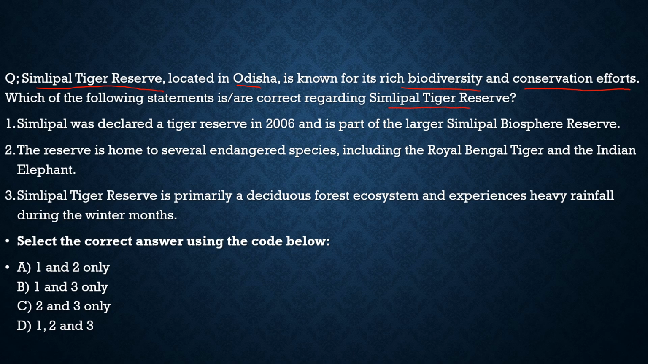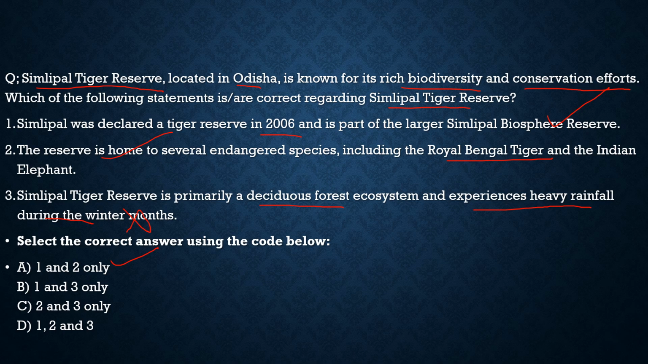First statement, Simlipal was declared a tiger reserve in 2006 and is part of the larger Simlipal Biosphere Reserve. Correct. Second statement, the reserve is home to several endangered species including Royal Bengal tigers and the Indian elephant. Correct. Third, Simlipal Tiger Reserve is primarily a moist deciduous forest ecosystem and experiences heavy rainfall during the winter months. No, this is incorrect. It is during the monsoon months, so this statement becomes incorrect. So with respect to this question, the correct options are option 1 and 2 only.